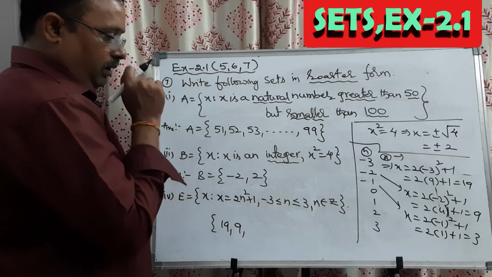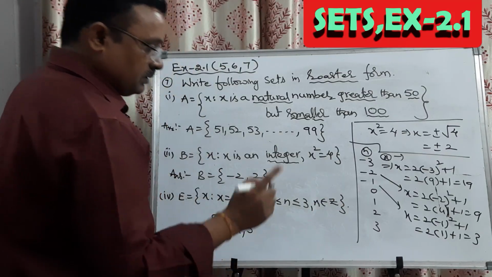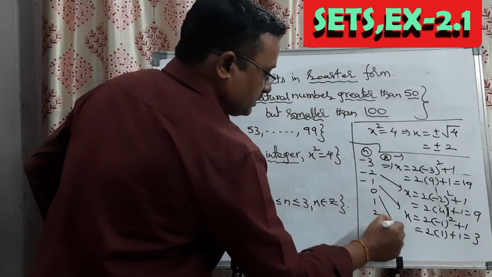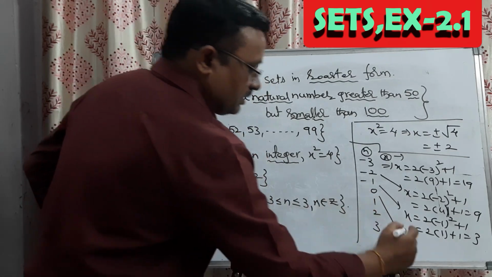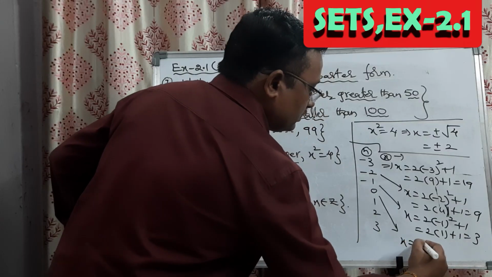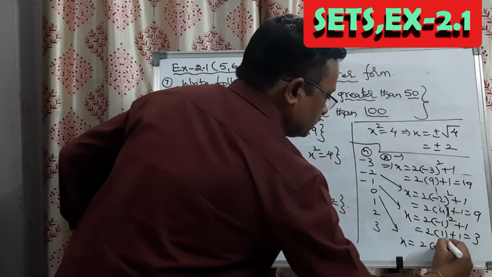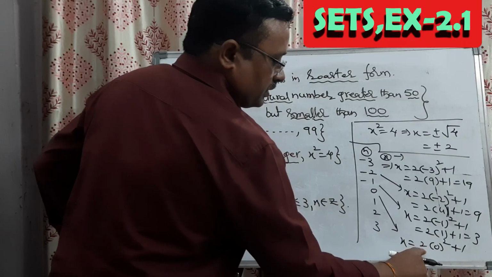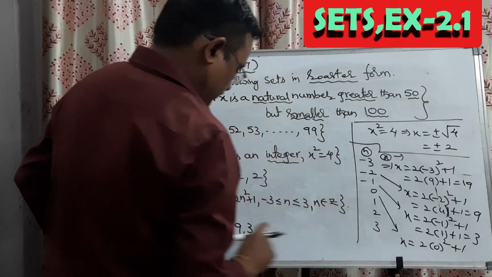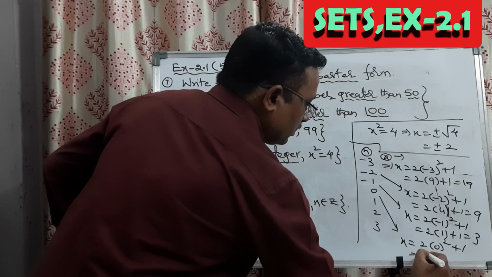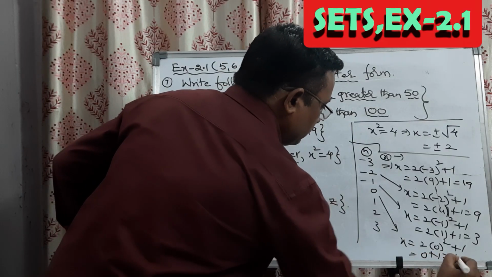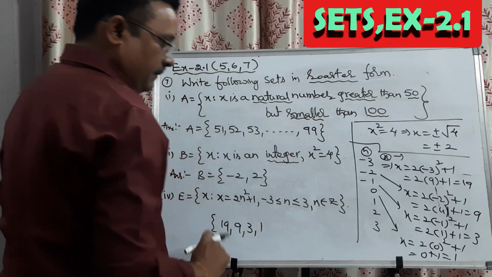Calculations you have to do. Next, n value 0 gives you x value as 2 into 0 square plus 1, which is equal to 1.